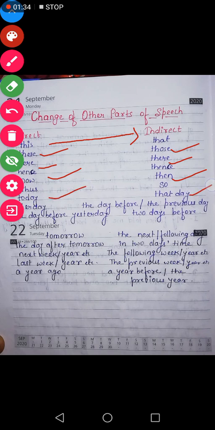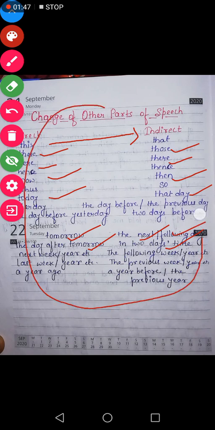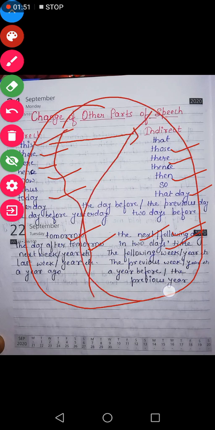In the same way, the other words, you can look here. Today changes into that day. Then the day after tomorrow changes into in 2 days time. Tomorrow changes into either the next day or the following day. So in this video, in this way, all these words change into these words in indirect speech, right?